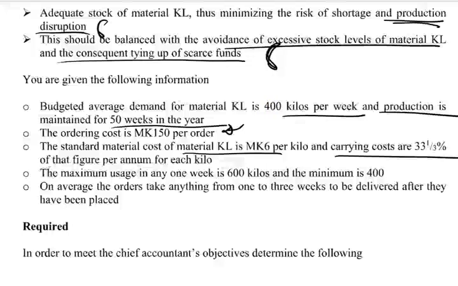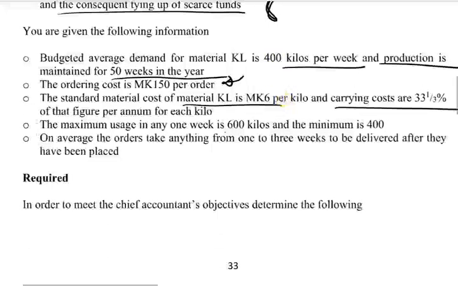The maximum usage in any one week is 6,000 kilo, and the minimum is 4,000 kilo. On average, the order takes anything from 1 week to 3 weeks to be delivered after they have been placed. So we have those as the given information.